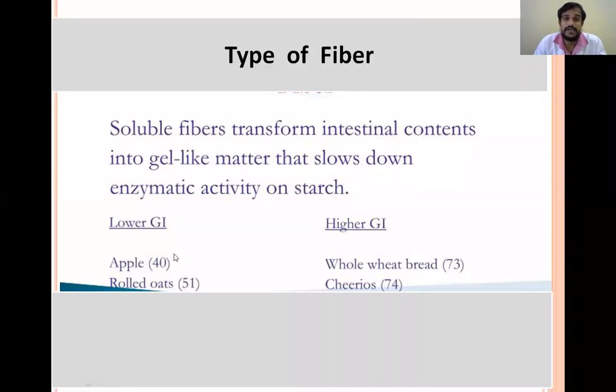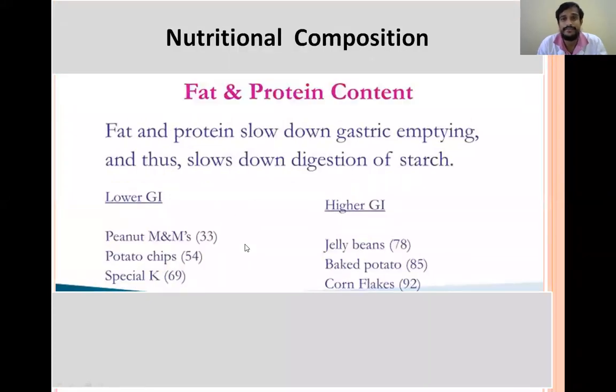So this happens in case of apple. So apple, there will be more of soluble fibers. So that's why the digestion and absorption are slow, and glycemic index is low. So that's why it is good for health.